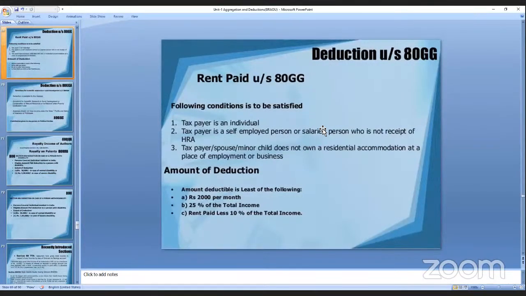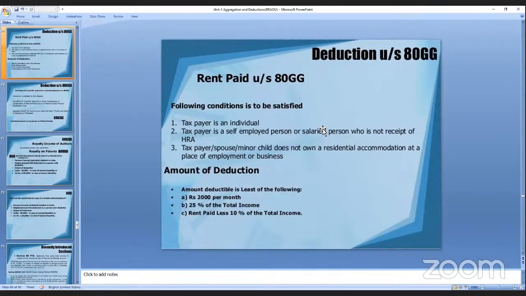If you are paying rent, there is no need to take a receipt, they will not ask for receipts. And the taxpayer's spouse has no residential accommodation at the place of employment or business.